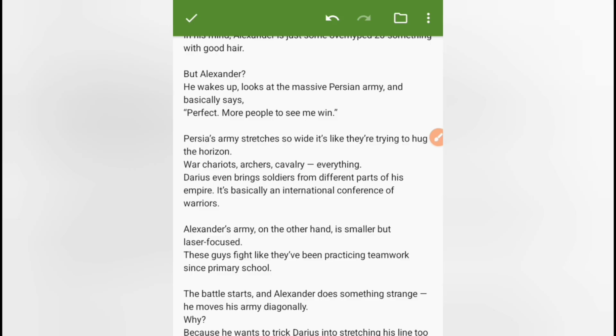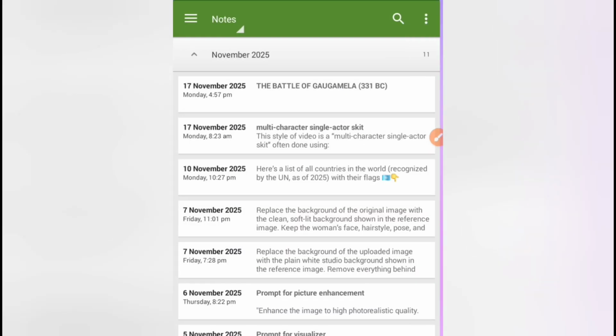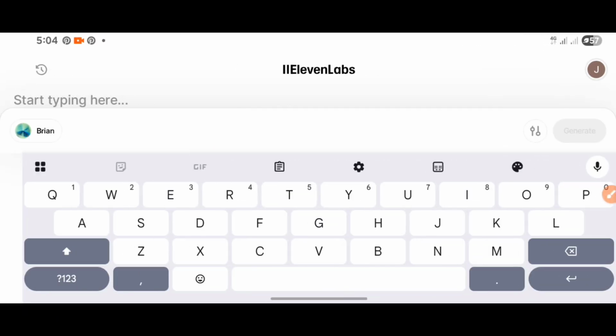We'll do this with 11 Labs. So let me copy the story right now. I'll click here and click on select all and I copy. Then we move to 11 Labs. So let's head over to 11labs.com. Go to your browser and open 11labs.com.